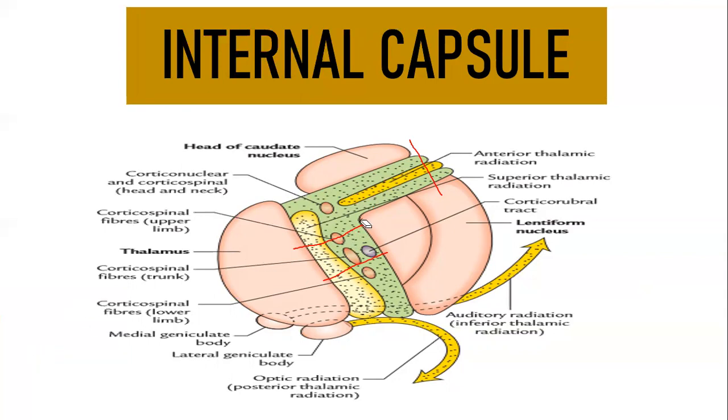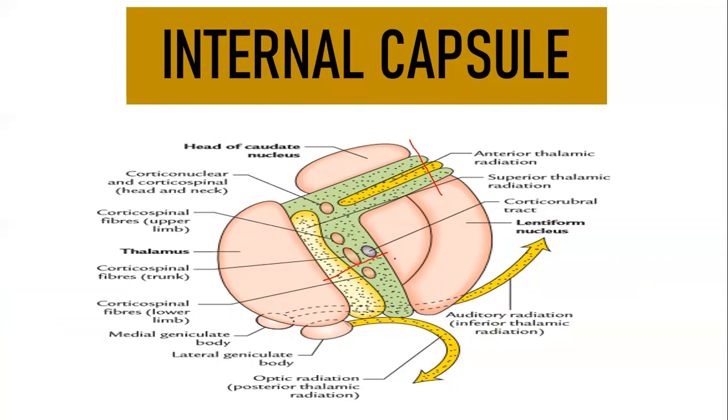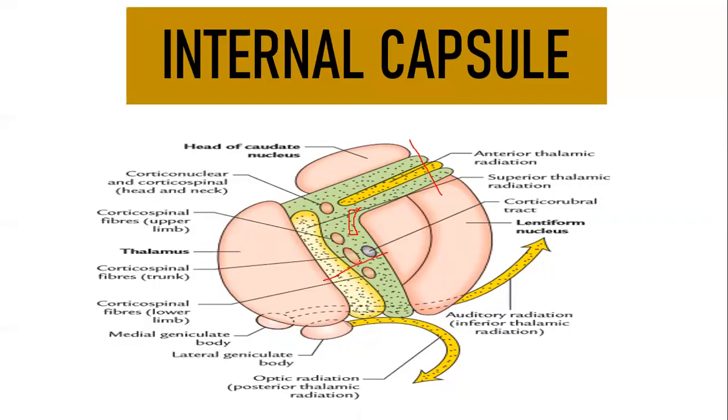So you have an anterior limb, and then you have a posterior limb, which will be somewhere here. And this is your genu, and then you are going to have 2 parts, retrolentiform and sublentiform.